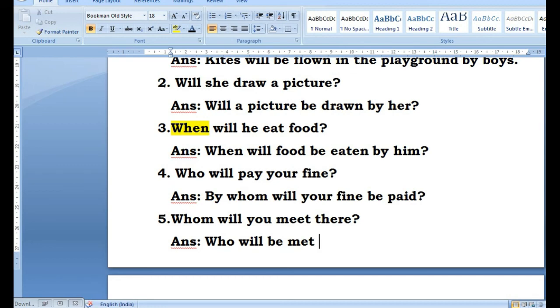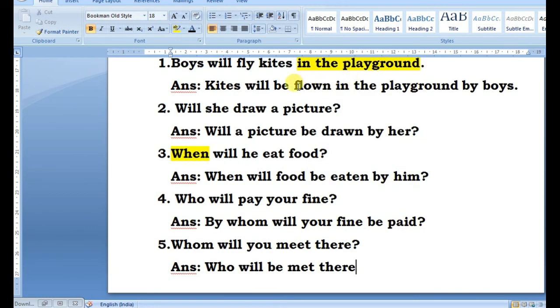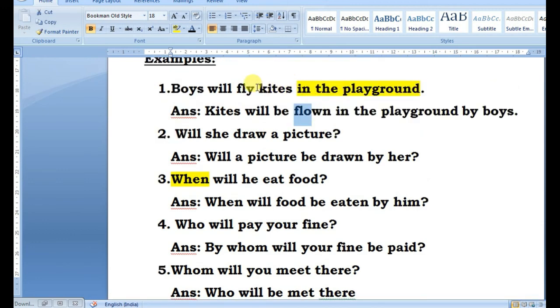Okay, and then as I told you, if there is an indirect object, we have done sentences with there. All right, so who will be met there? As I told you, if you see example number 1, we have two objects. One is kites, another is in the playground, and I told you that kites is the direct object and in the playground is the indirect object.